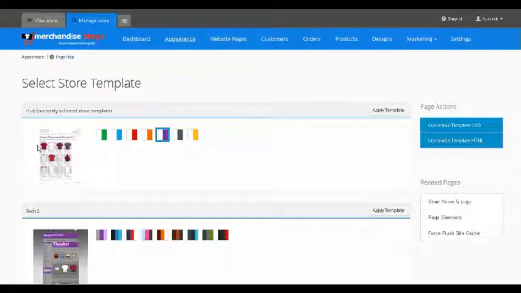When you have selected your chosen template and color, click on Apply Template, and your shop will change, which you can see live. It happens almost immediately by clicking back over to the View Store tab. Also on this page are some features, one called Page Elements, where there is some further customization of some of the features that are available on your page.